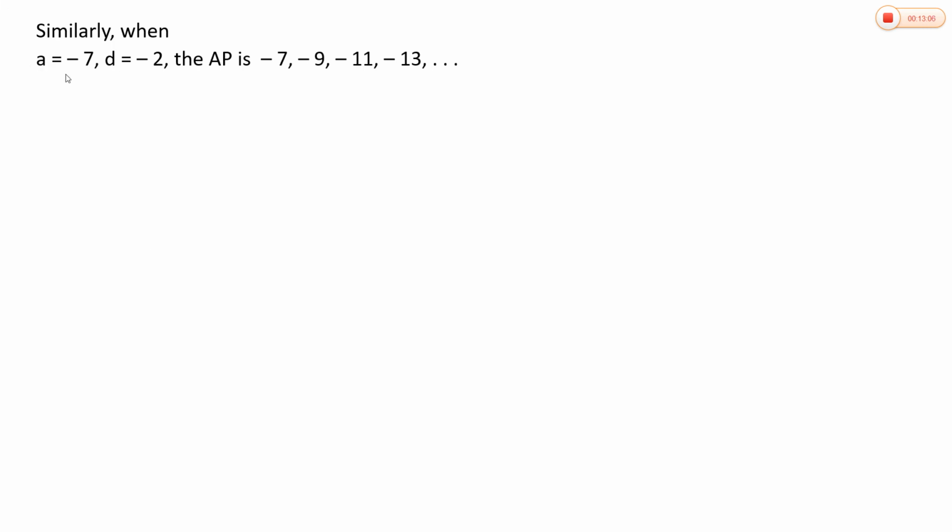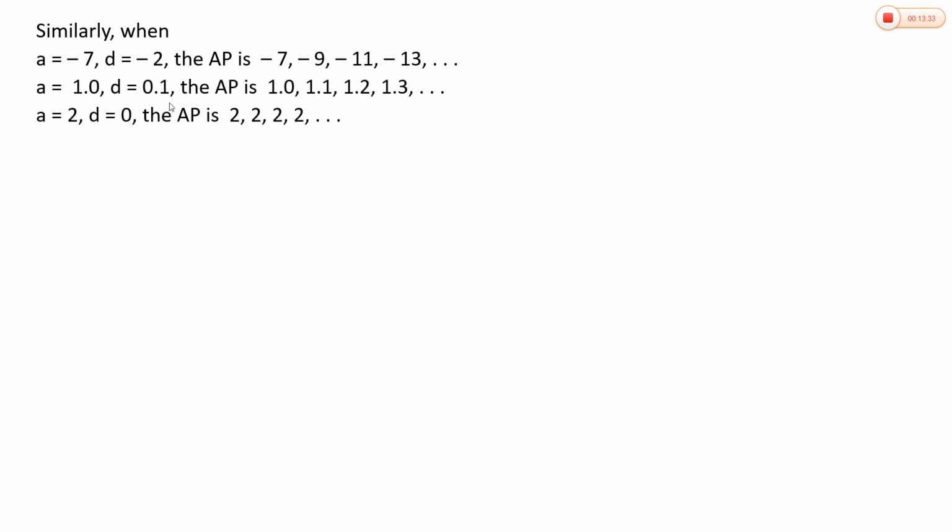Similarly, when A is -7 and common difference D is -2, then the arithmetic progression will be -7, -9, -11, -13, etc. And if A is 1 and D is 0.1, the first term A is 1, then 1.1, 1.2, 1.3. You go on adding 0.1 to the preceding term to get the succeeding term. Here A is 2 and D is 0. Then the AP is 2, 2, 2. That means 2 goes on repeating.